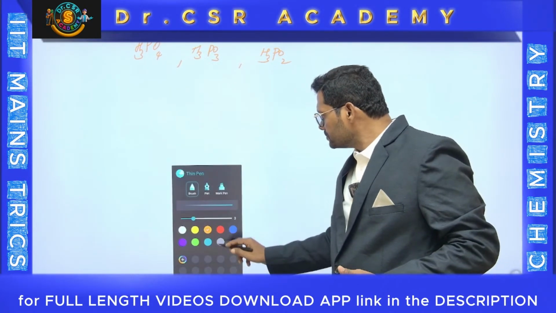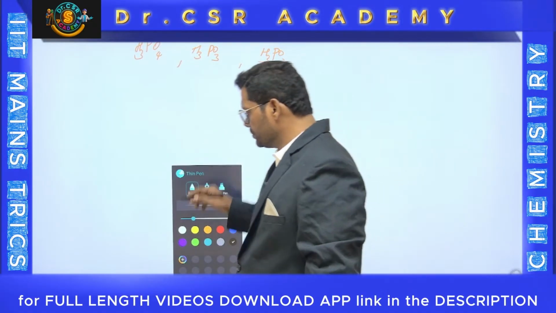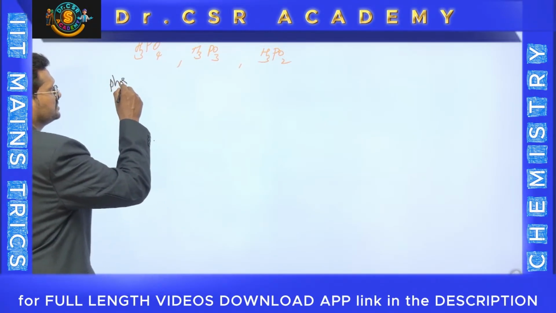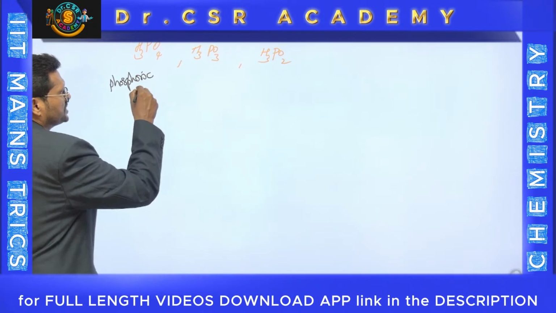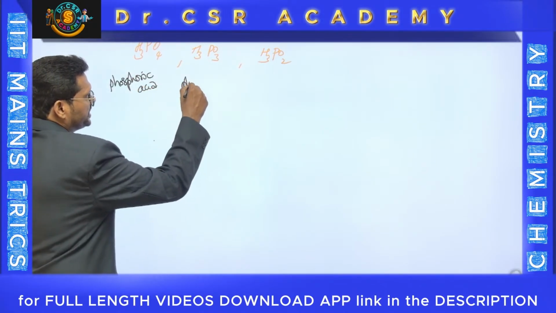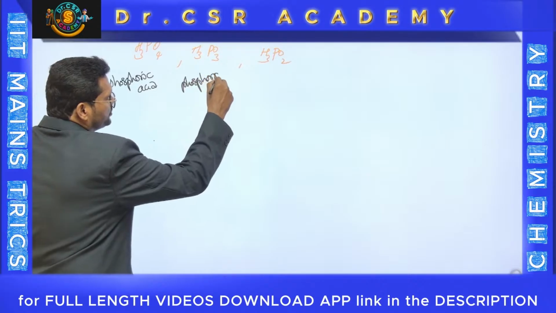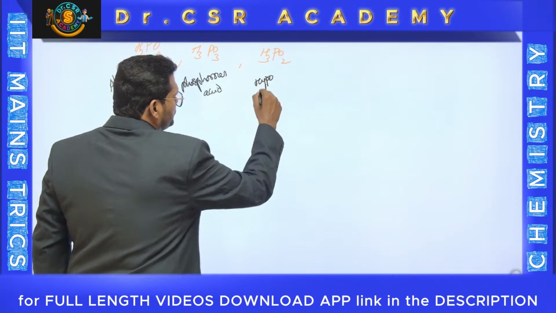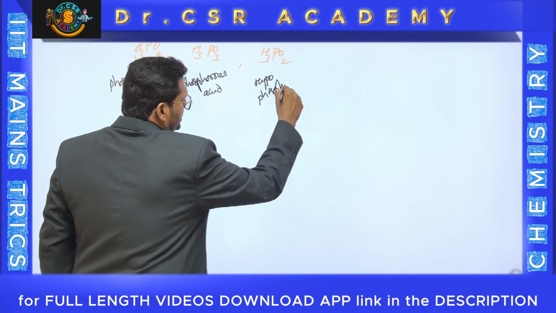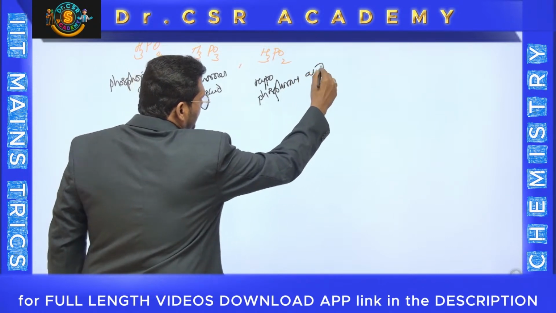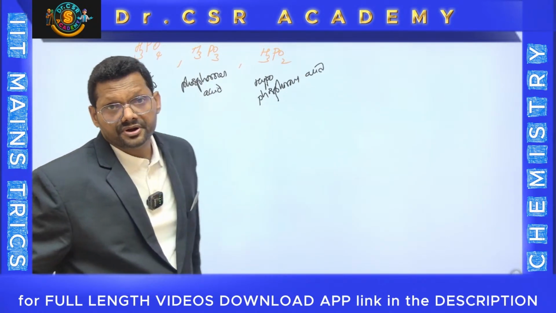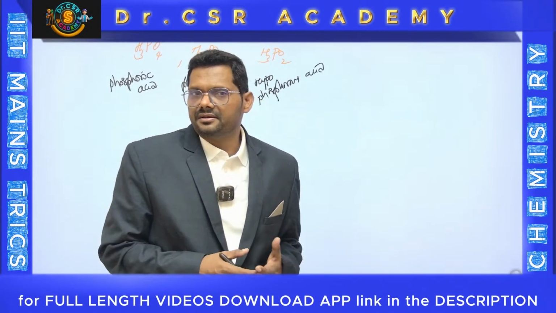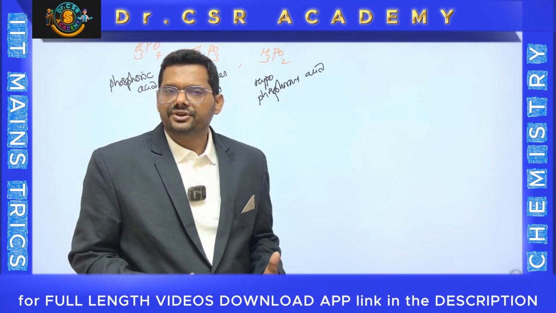Let us observe. If we are going through these molecules, you should know the names of the molecules also. H3PO4 is called phosphoric acid. This is phosphorus acid, and this is hypophosphorus acid. The names of the compounds are important, because suppose a question asks about the type of molecule hypophosphorus acid; if you don't know the formula, you can't answer the question.